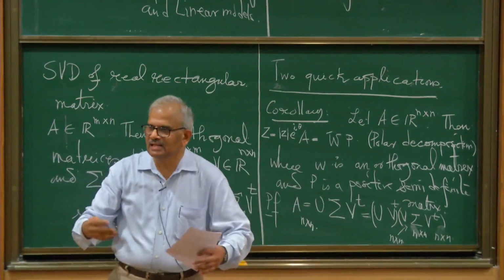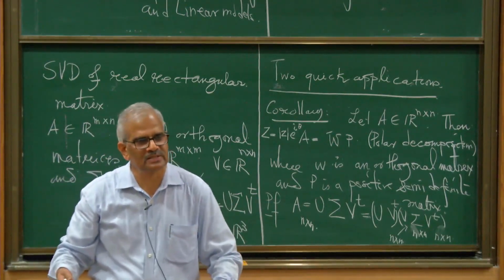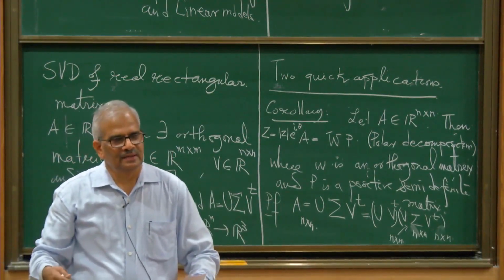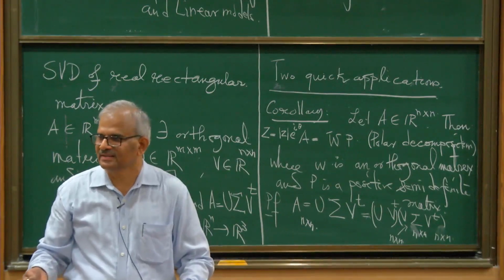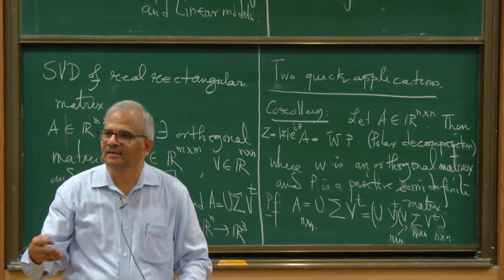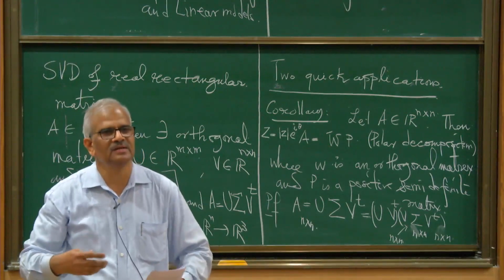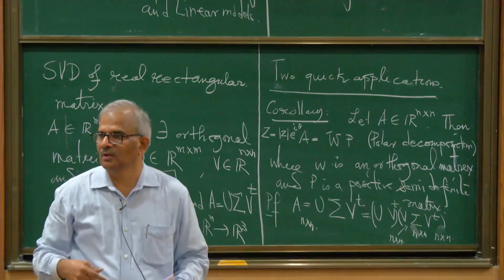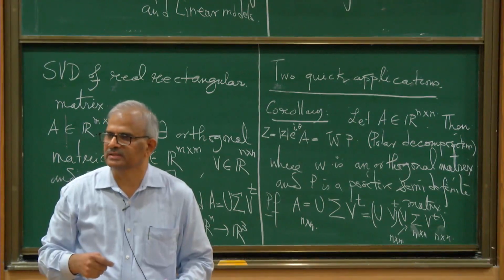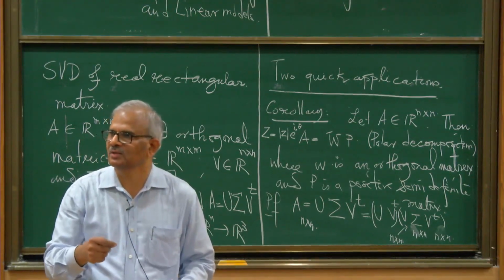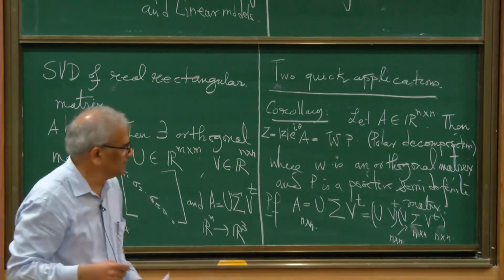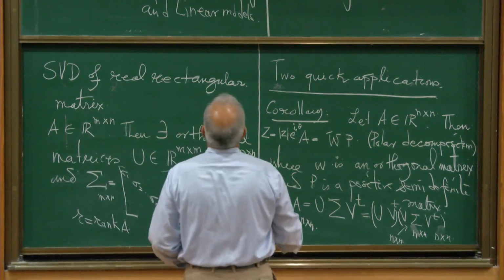This occurs in linear algebra. You take some result about complex numbers, and complex numbers are 1 by 1 matrices. You ask for an analog for complex matrices, which are square matrices, and very often there is a very interesting result about complex square matrices which is analogous to a result about complex numbers. So this is called polar decomposition.